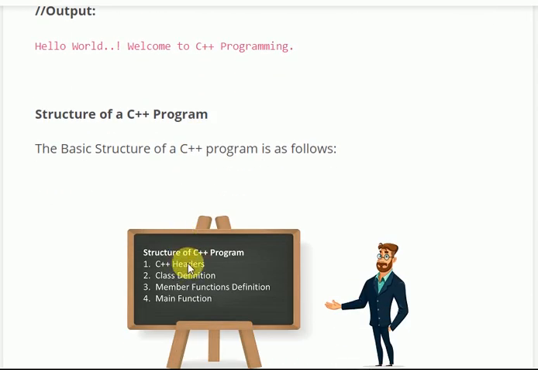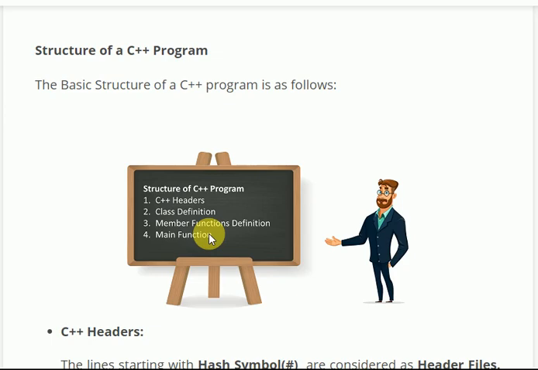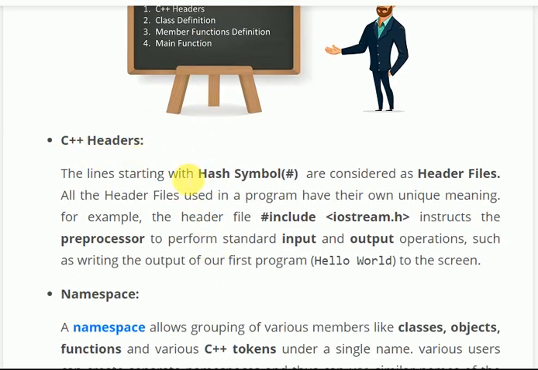Structure of a C++ program: headers, then class definition, member functions definition, and then main function. C++ headers start with a hash symbol. Now #include iostream.h. As we can see, iostream is written in arrows. So if you are using arrows, it means that you are using built-in header files. Suppose you want to use your own header files, then you need to use quotes here: #include in double quotes, whatever the name of your header is. Okay, iostream.h instructs the preprocessor to perform standard input and output operations.